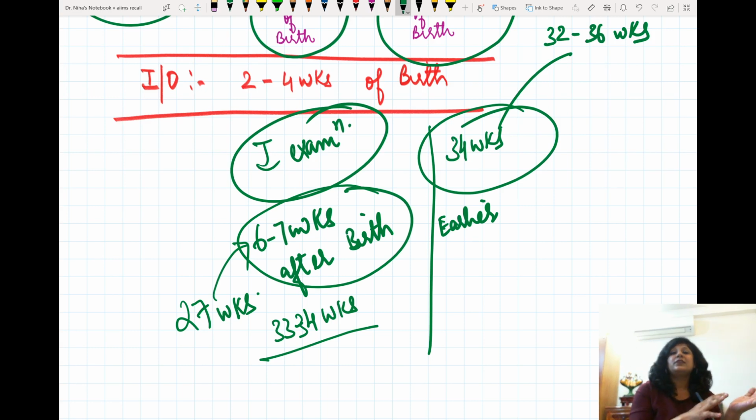Now we have threshold disease and pre-threshold disease. Threshold disease needs early treatment, urgent intervention. Pre-threshold needs close monitoring, keep on monitoring. Whenever you feel it's going into threshold, then you have to treat it. What do you have to do? Laser photocoagulation, for which we use the diode laser. But if it's going even into detachment, then you have to do surgeries, vitrectomies have to be done. And then finally we have the screening within 2 weeks, 3 weeks and 4 weeks by indirect ophthalmoscopy.